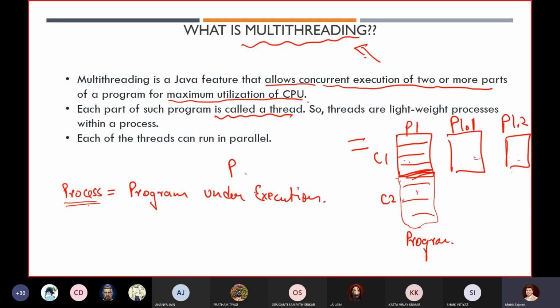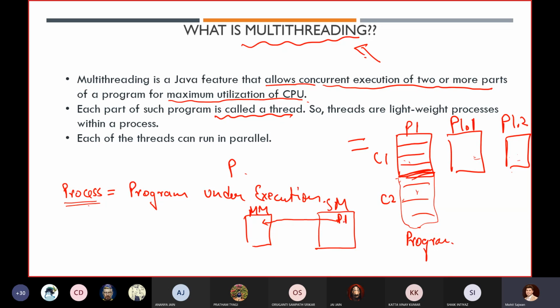I think I have already told you about this concept: whenever we are executing our program, suppose your program is in your secondary memory. I'm not going into the detail of this memory, but I'm just telling you what we are doing. We have a main memory. Suppose this is my P1 program. Initially, it is in my secondary memory, right? Now I want to execute this program. Once I execute it, this program will come into my main memory. Whatever operations we are performing, we are performing all of them inside our main memory.